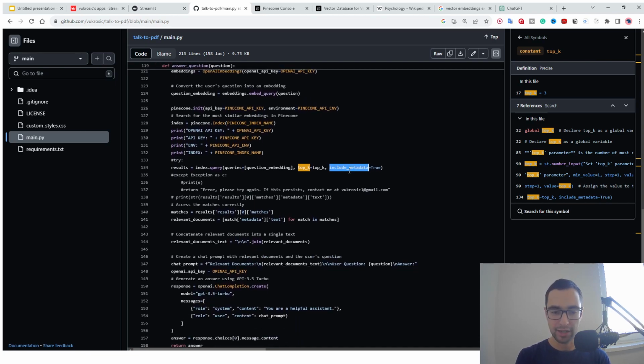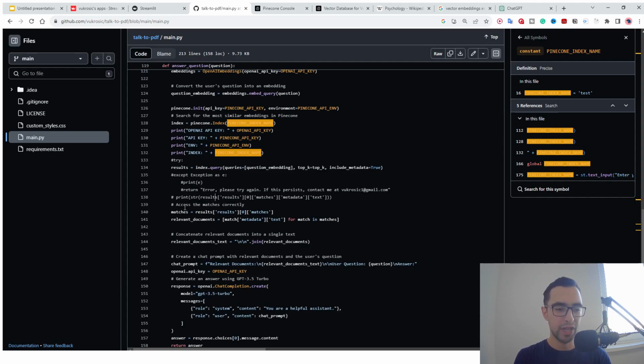And down below, we are going to get these matches. So matches basically contain the data for the chunk or the list of all of the data for all of the chunks we are retrieving. So it's going to contain the tuple of ID, vector embedding, and metadata. And for all of the chunks, 3 chunks that we retrieved in this case. And then we just actually need to get the text, the metadata. Now we have all of those relevant chunks. Now we just need the text that we are gonna use in our answer.